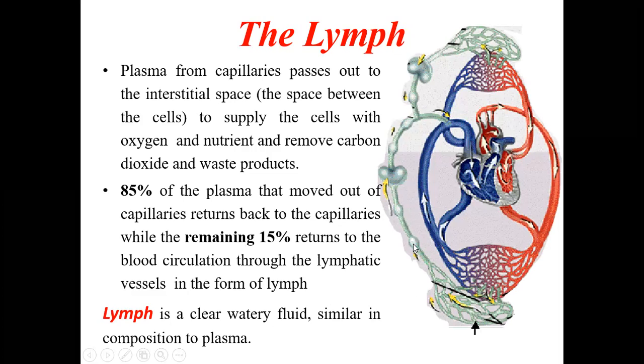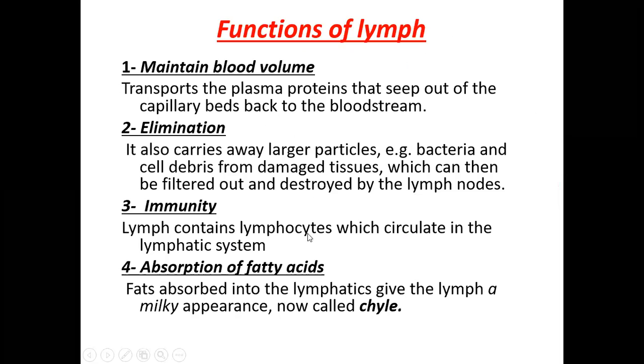They will be draining lymphocytes into this lymph. So there will be an increase in the lymphocytes in this lymph, and this will be carried back into the circulatory system. So now there are more lymphocytes in the body, so it increases the immunity. Fourth function is absorption of the fatty acids, especially in the abdomen.